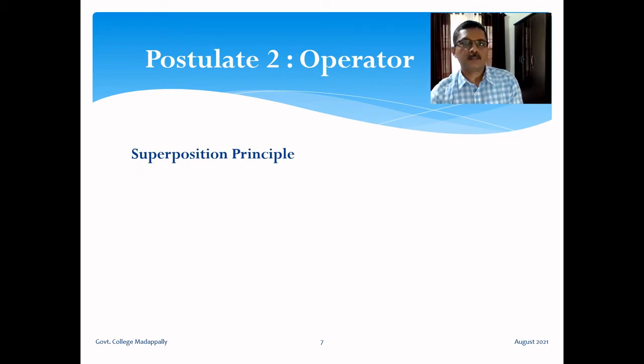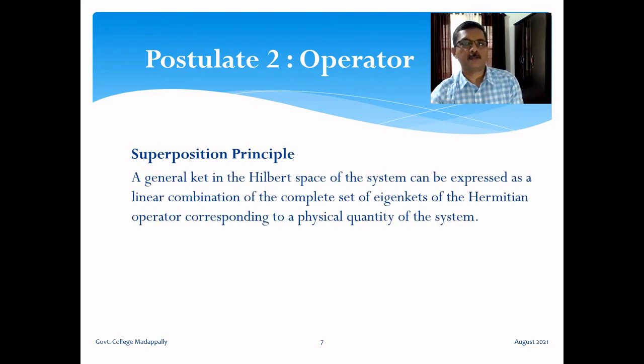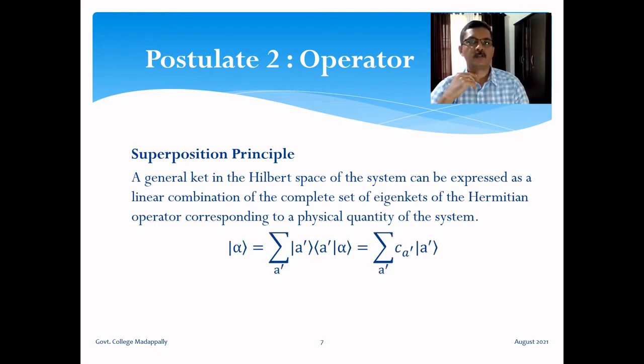And also consider this idea, the superposition principle. A general ket in the Hilbert space of the system can be expressed as a linear combination of the complete set of eigenkets of the Hermitian operator corresponding to a physical quantity of the system. We know that for every physical quantity there is a Hermitian operator. We know that the eigenkets of a Hermitian operator form a complete set. Now a general ket in the Hilbert space of the system can be expressed as a linear combination of these eigenkets of the Hermitian operator.